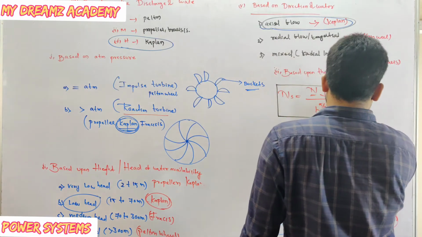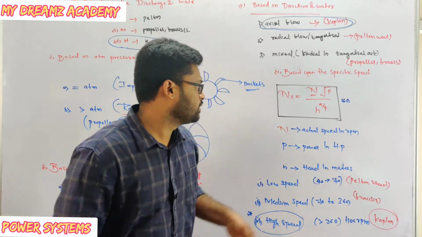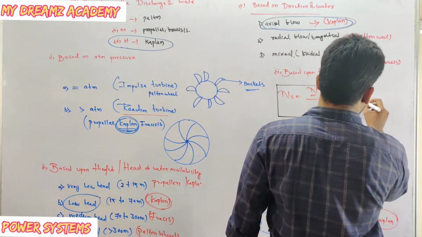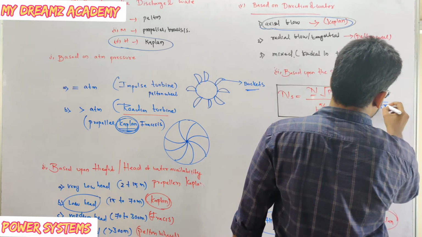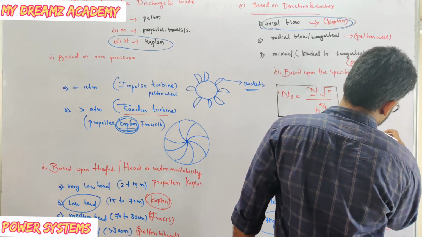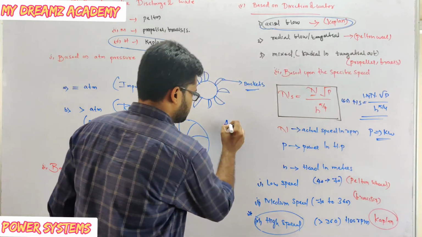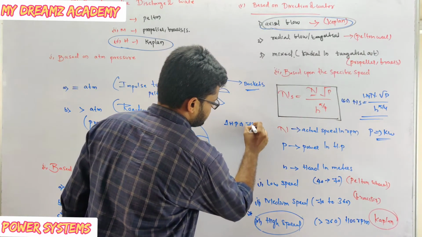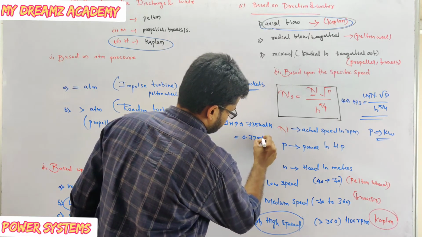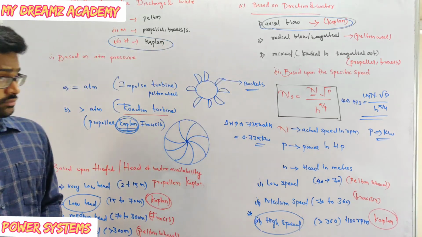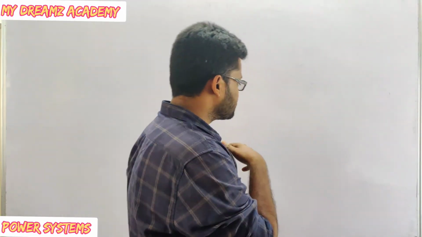Or if P is in terms of HP, now we are going to see Ns is equal to 1.14 into N into square root of P divided by H^(5/4). Now this P is in terms of kilowatts. We know already 1 HP is equal to 735 watts, that is nothing but 0.735 kilowatts. This is what about the turbines.